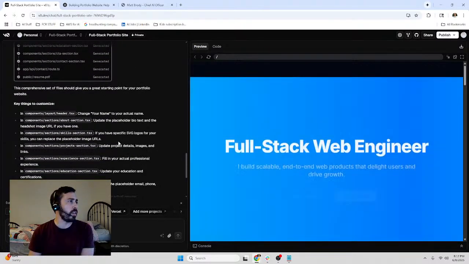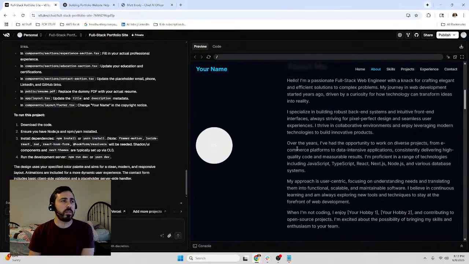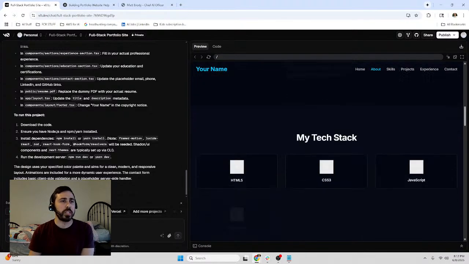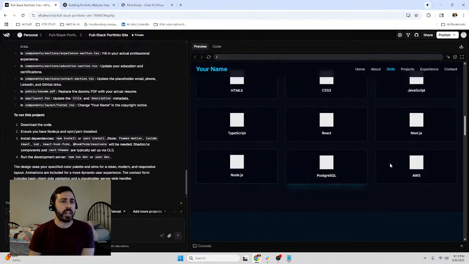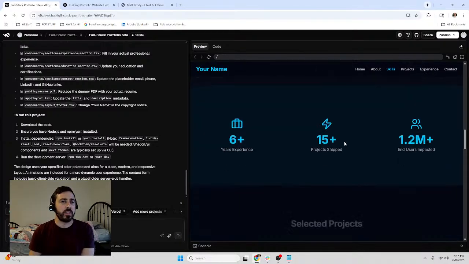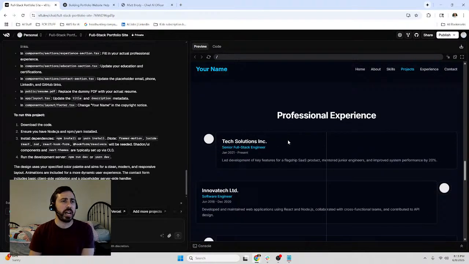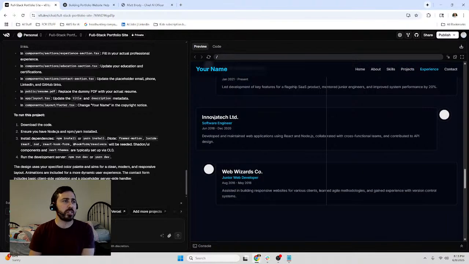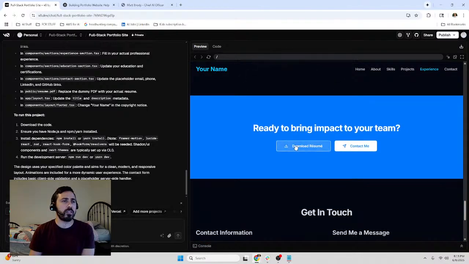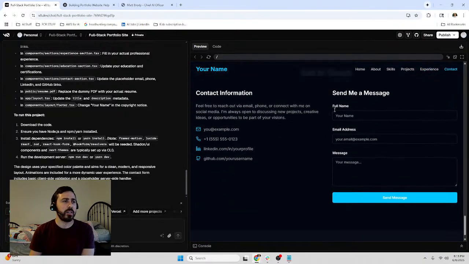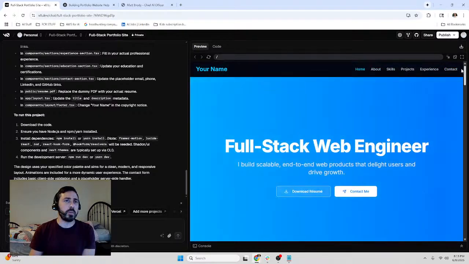Okay, let's see what's going on. Okay, there we go. So we can see it right in here. Okay, so I have a little image. I don't love how small it is, but it might look different on mobile as well. So here I have my tech stack. Here's some other things. And selected projects. Again, we could add more. We can copy and paste more. Professional experience in here. Education, certifications, resume download, contact me. Okay, here's contact stuff as well. And then a footer. Okay, so it quickly put this together.